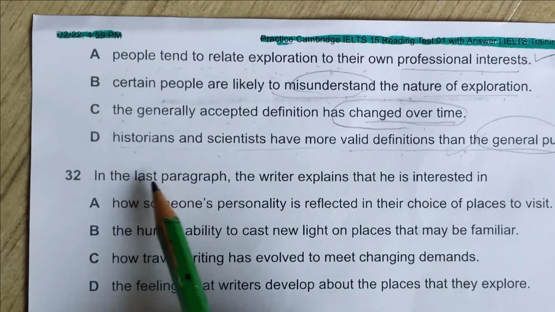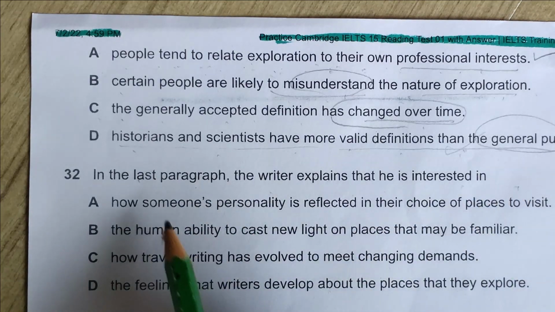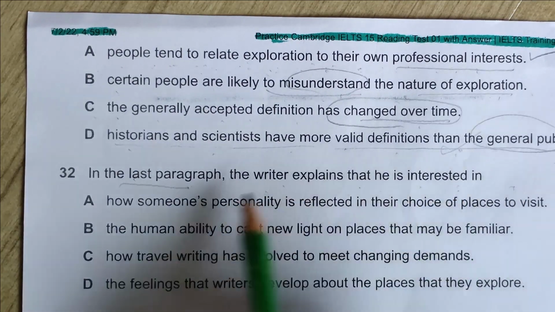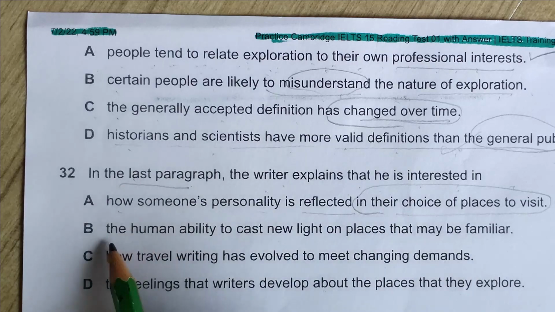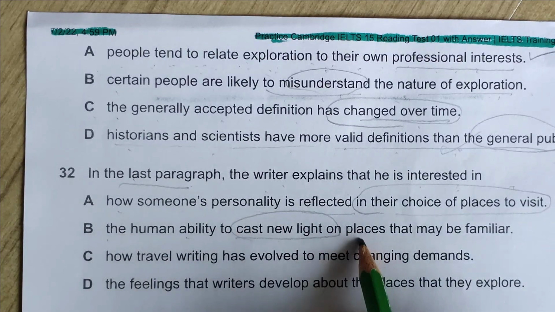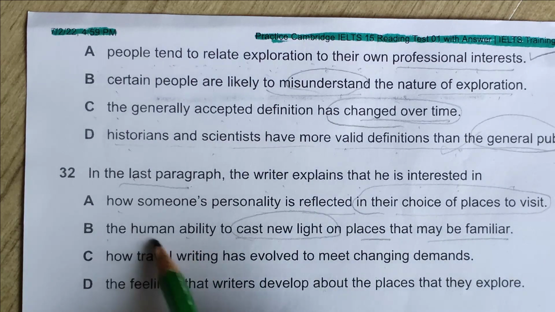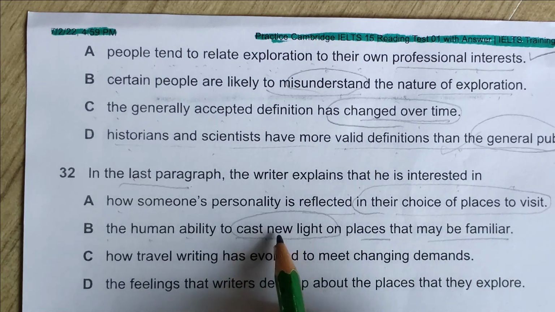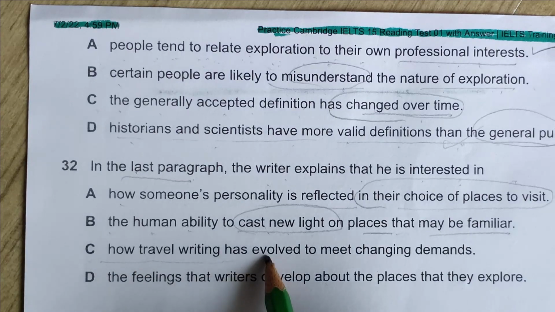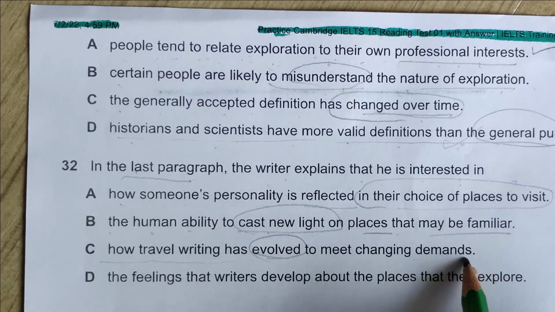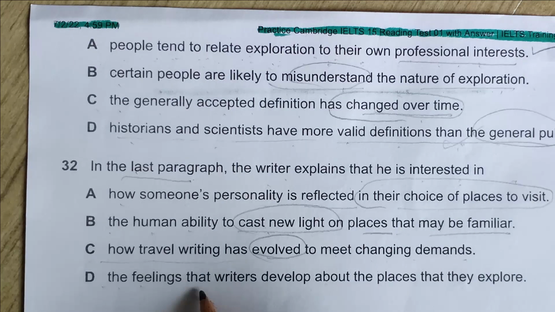In the last paragraph, the writer explains that he is interested in how someone's personality is reflected in their choice of places to visit; the human ability to cast new light on places they may be familiar with, to show new light, like in writing task 2 where we usually say this essay will shed light, will cast light on points that may be familiar; how travel writing has evolved, meaning changed to meet changing demands; and the feelings that writers develop about the places that they explore.